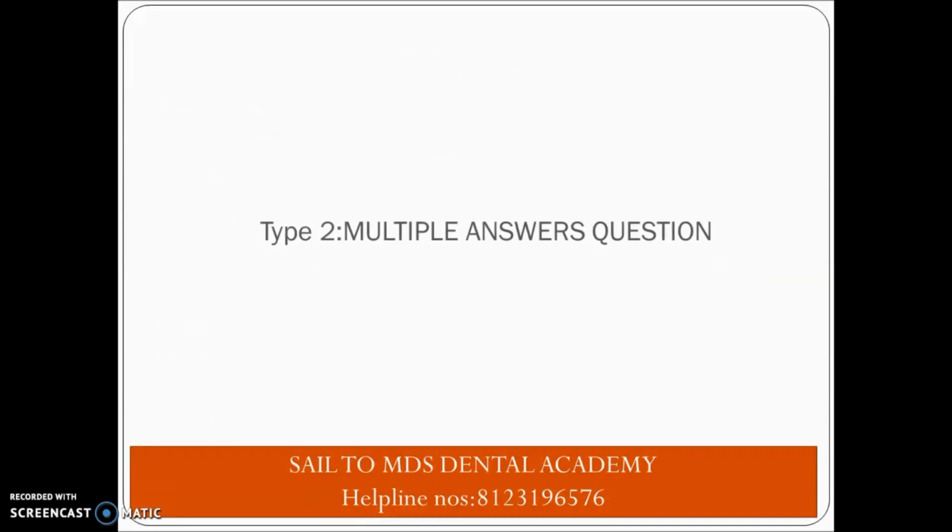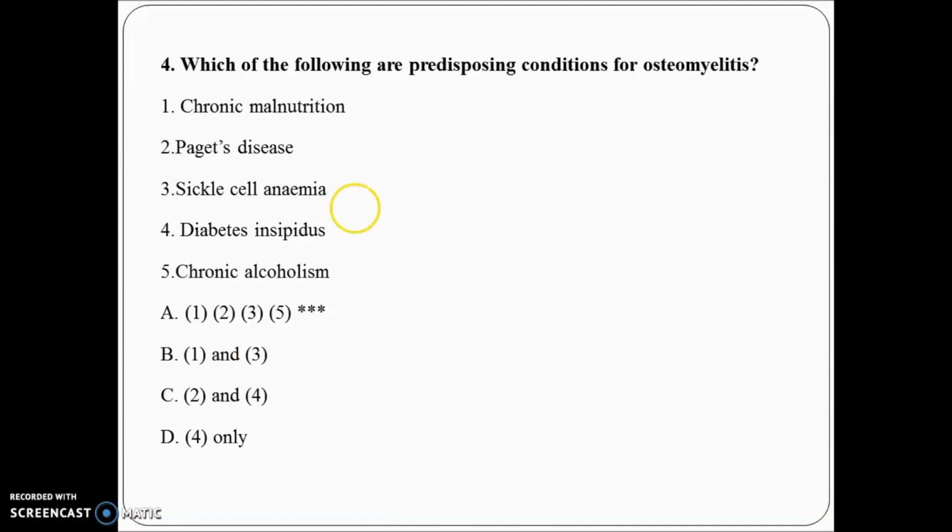So everybody has seen the single best answer question. It is given in your MCQ book, and many times you might have come across it. Now see how you have to solve the multiple answer question. In this question, which of the following are predisposing conditions for osteomyelitis? Here the disease is osteomyelitis. They have not asked for any specific thing like the main etiology or main condition. They have asked for the predisposing conditions. So it is a multiple thing you have to answer.